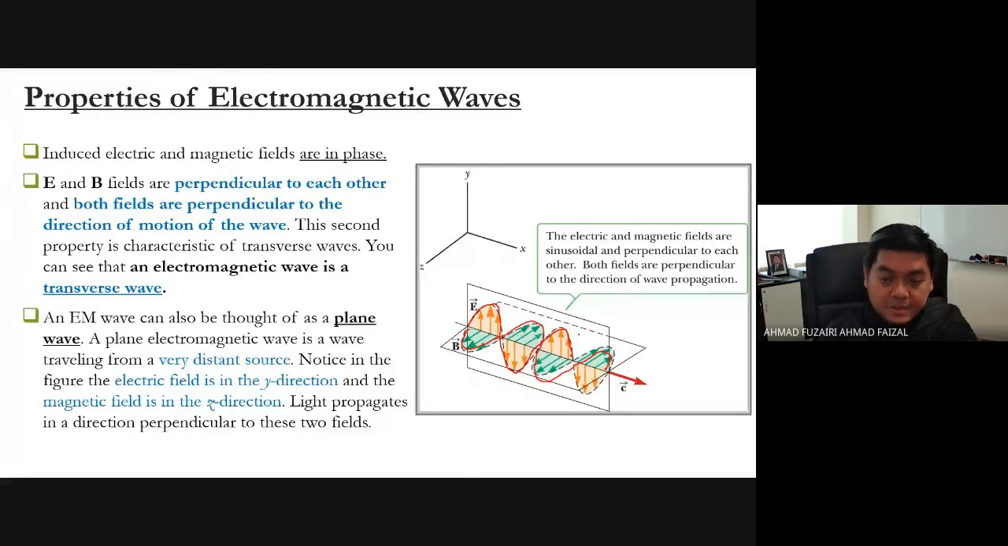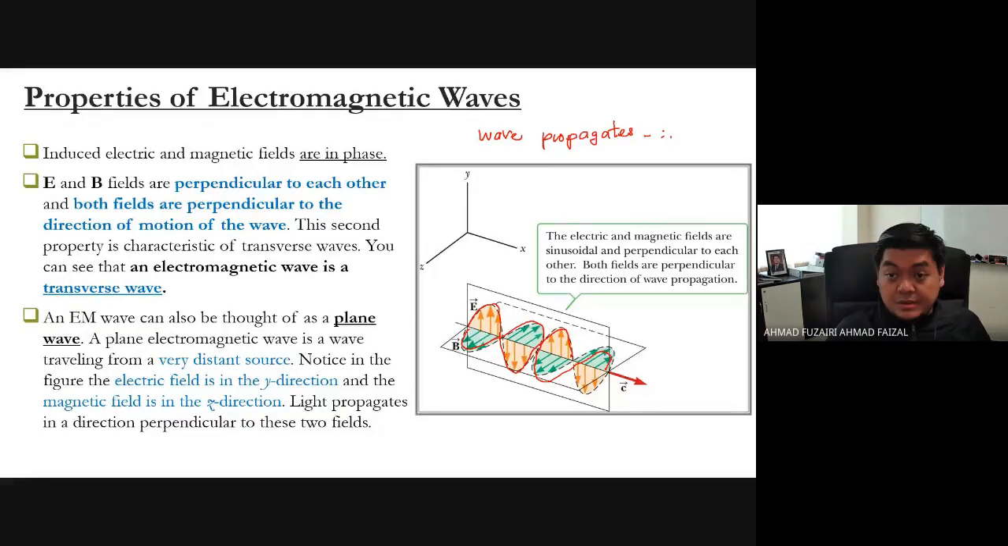That means the electric field and magnetic field are propagating. The word is propagates, and propagates means move forward. Okay, these are the characteristics of the transverse wave.